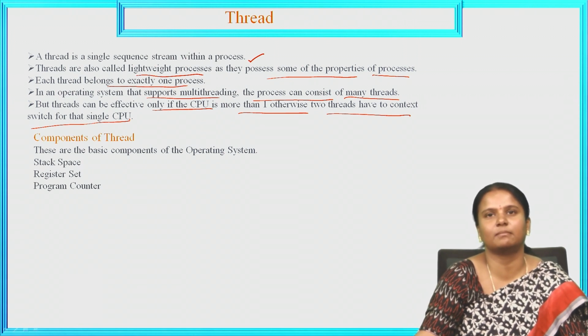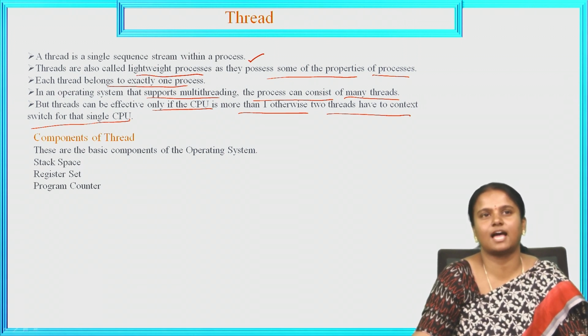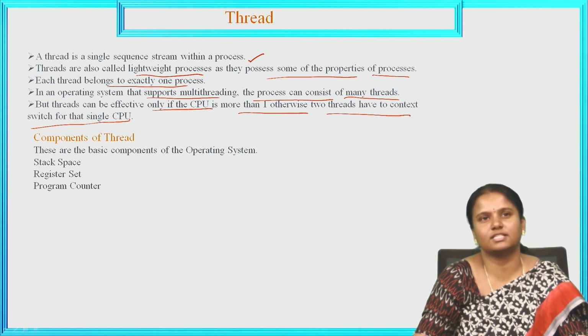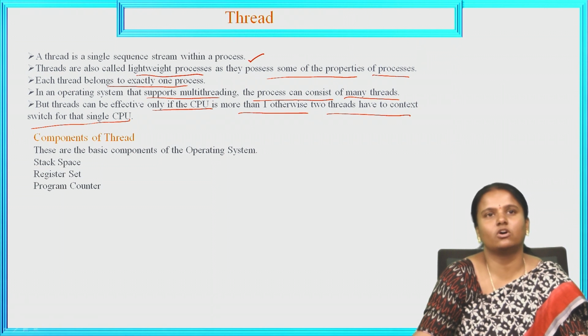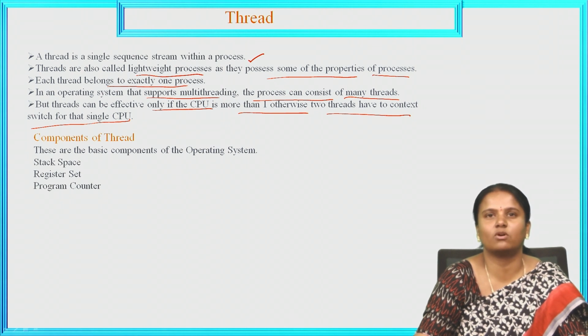Context switch means that when the first process has arrived and the second also arrives, the second one will be executed after the switch. So one after the other switches, and only then will the second one be executed. That is what a context switch is.